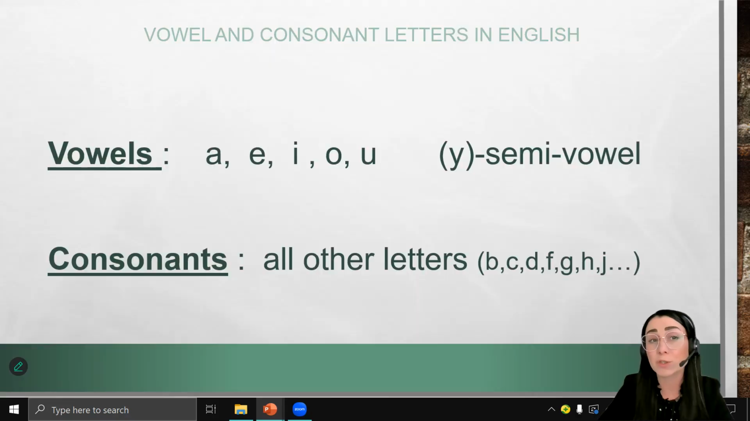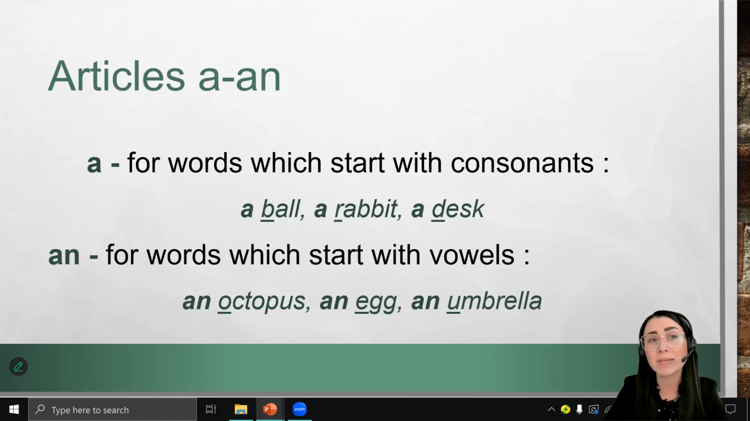Good job! Do you remember how many vowels there are in the English alphabet? There are 5, and Y is a semivowel. So vowels are A, E, I, O, and U. All other letters are consonants: B, C, D, F, and so on. This is important for our next topic, because we are speaking about articles.